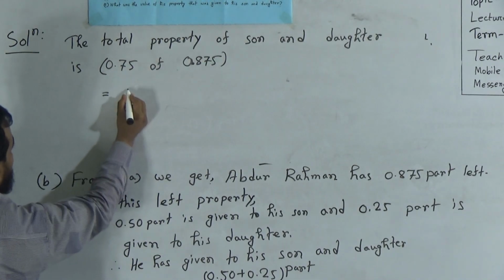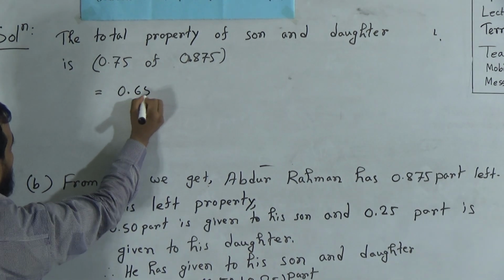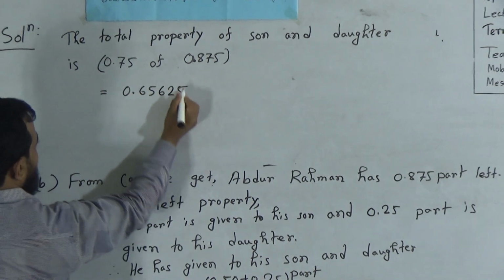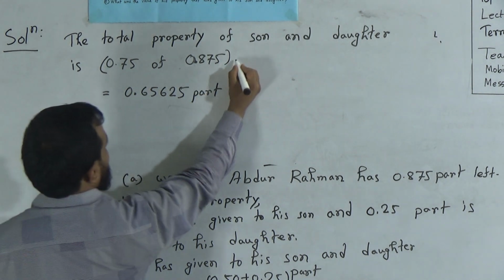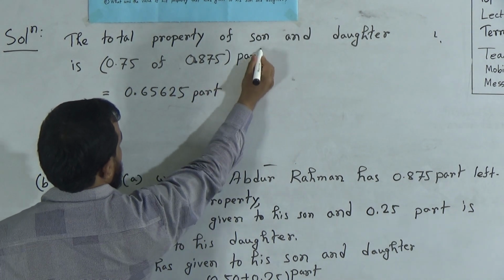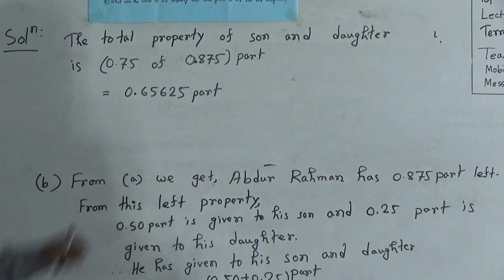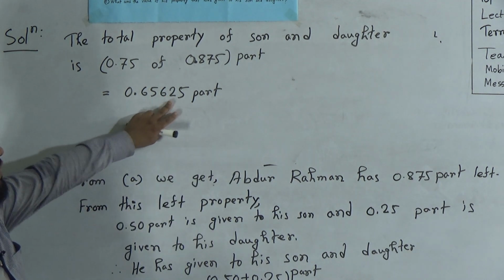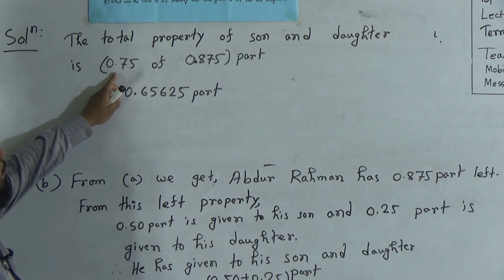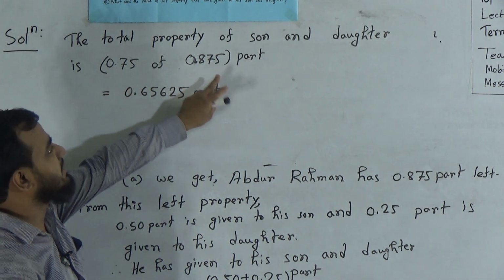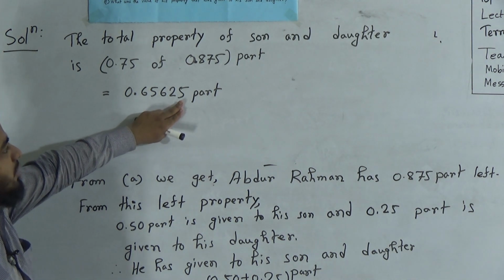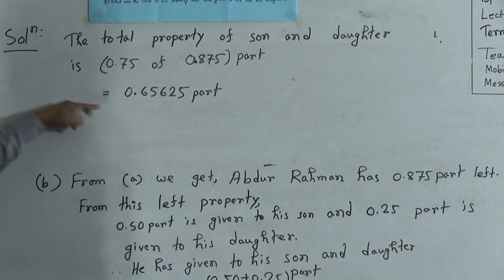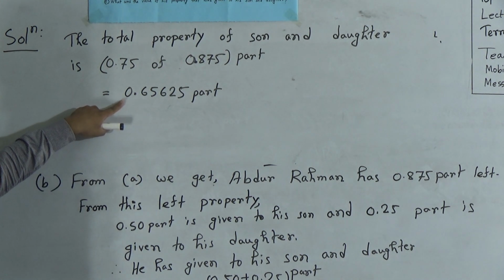That's equal to 0.65625. Okay, you can calculate this with a simple calculator, by multiplying these two: 0.75 multiplied by 0.875. We will get 0.65625 part. This is the total property of son and daughter.